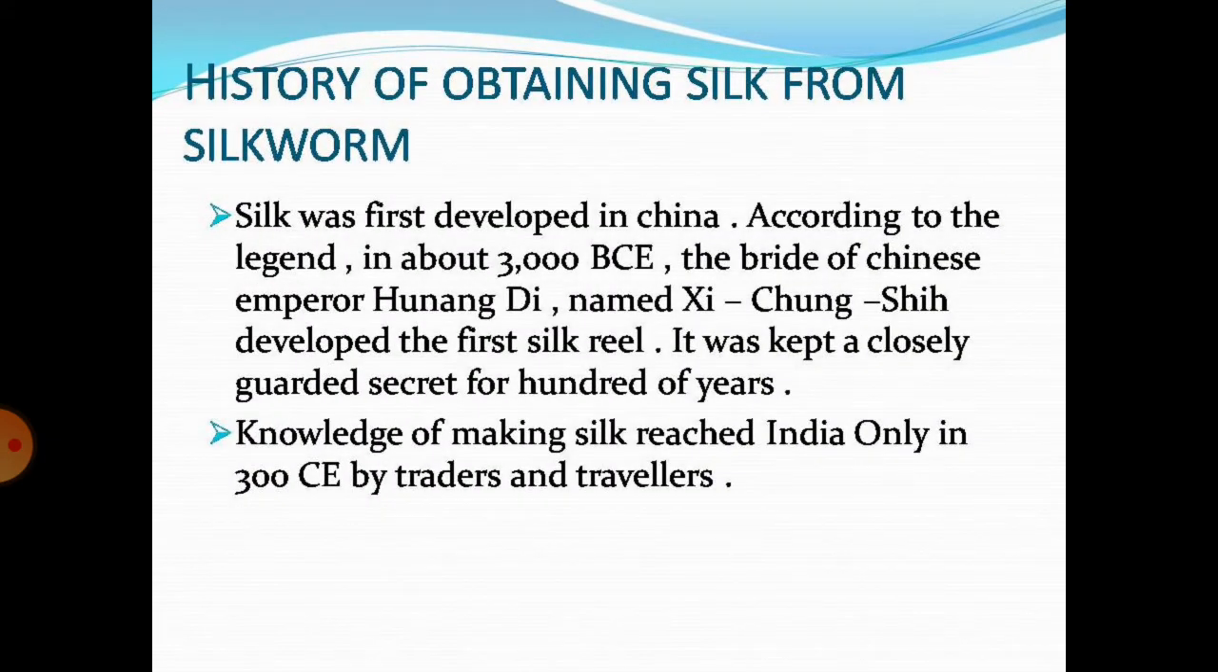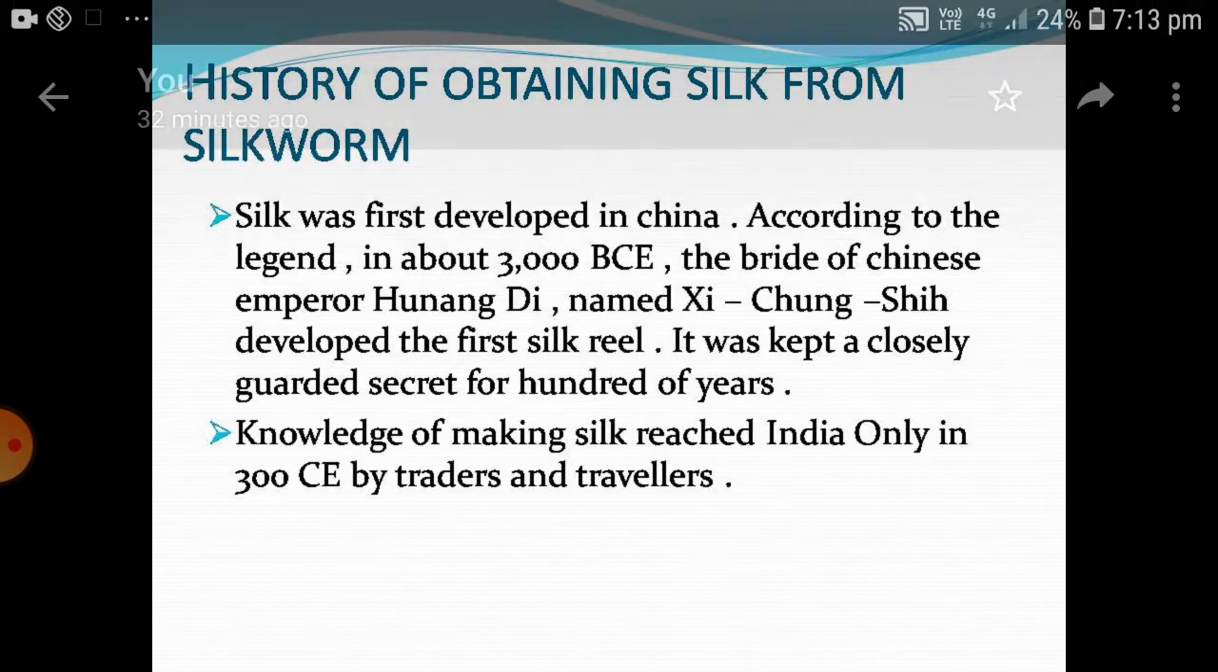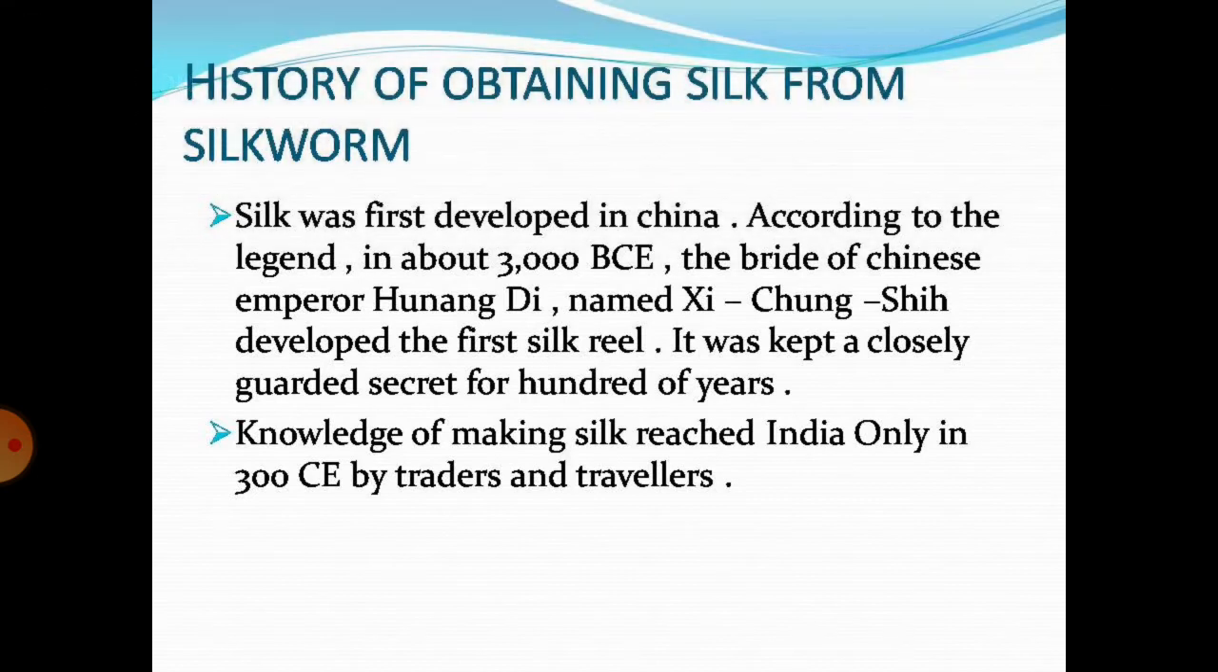History of obtaining silk from silkworm. Silk was first developed in China, according to legend. In about 3000 BCE, the bride of Chinese Emperor Huang Ti, named Xi Ling Shi, developed the first silk reel. It was kept a closely guarded secret for hundreds of years. Knowledge of making silk reached India only in 300 CE by traders and travelers.